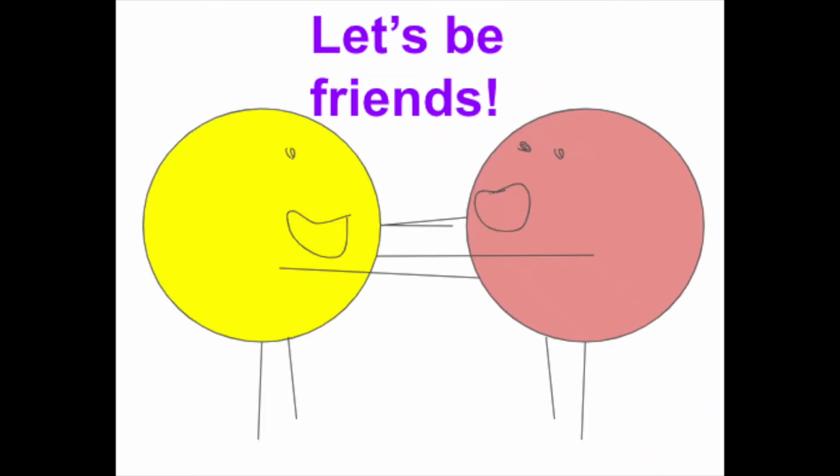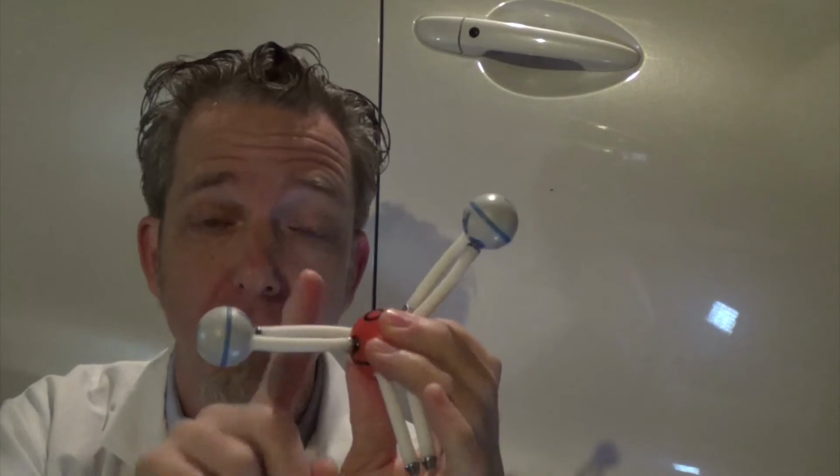Remember, the oxygen and hydrogen don't want to stay alone. They will find new bonds very quickly. But the energy that we put into the system, that's still there. That energy doesn't go away. It doesn't evaporate into nothing. It has to be somewhere. And that energy is stored in the bonds of the molecule. Within the bonds of the molecule is where the energy is stored.